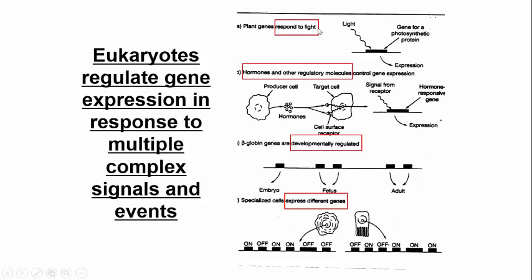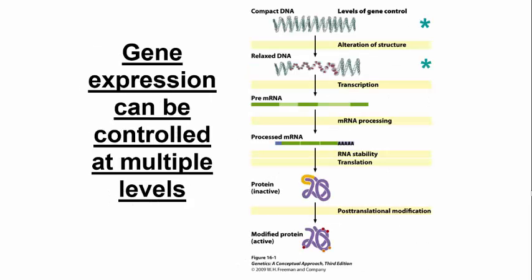Could be response to light in terms of plants, right, to determine when flowering happens each season. Could be response to hormones or other regulatory molecules. Could be developmentally regulated, for example, when an organism goes through puberty is a classic example. And there's also specialized cells. So different cells express different genes at different times, and some barely express certain genes at all. And that makes sense because remember, every cell in your body has the exact same DNA sequence, but they have very different functions. So they have to have different levels of gene expression to achieve that end.